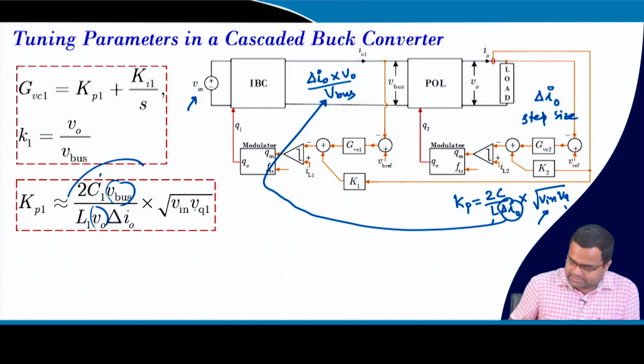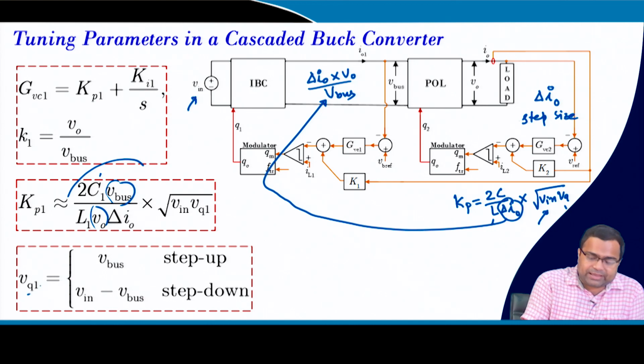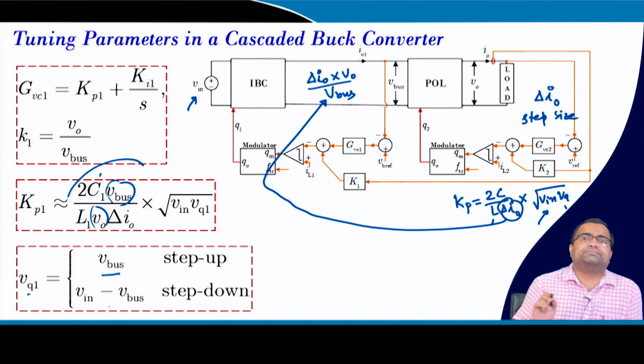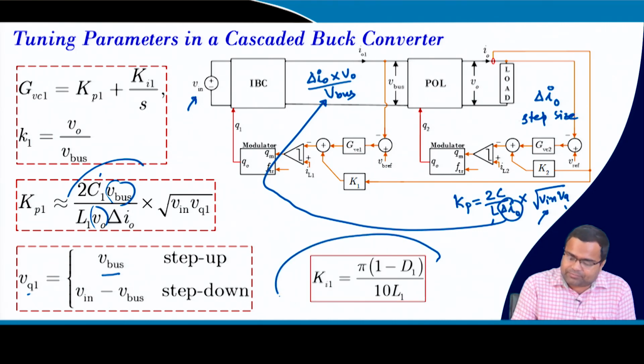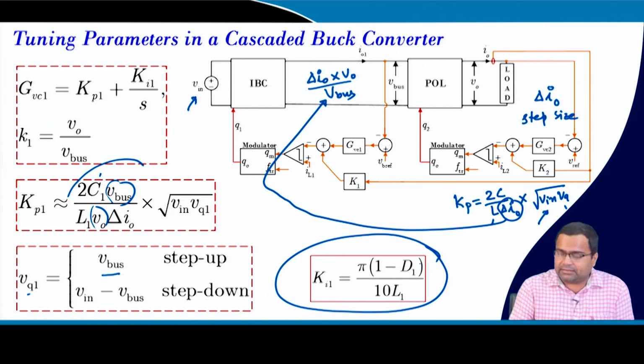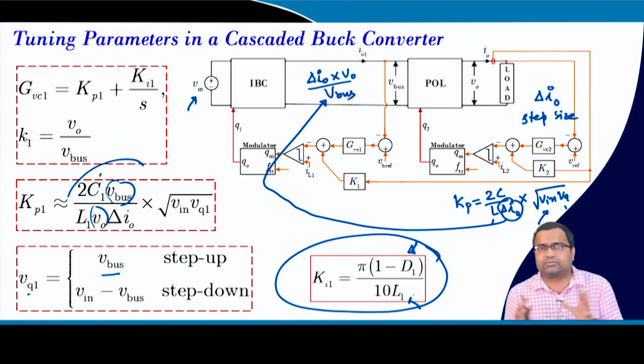So this is replaced, and what is this? Vq1 relates to the output voltage, it is the bus voltage, or V in minus V bus, and this is the same method that we are using, where D1 is the steady state duty ratio for the first stage and L1 is the inductor. Again we are using this concept.